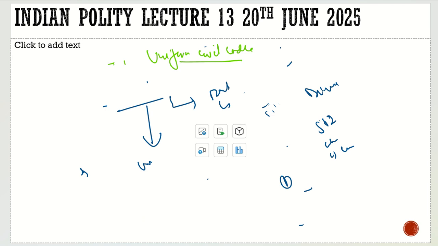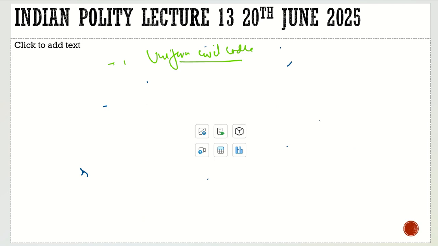Earlier, if you want to marry a Muslim man, or you want to marry a Hindu man, and you belong to different religions, the understanding was that you cannot just marry. You have to first convert, then you can marry. If you are a Hindu and you want to marry a Muslim, you have to first convert to Islam, then you can marry a Muslim man.